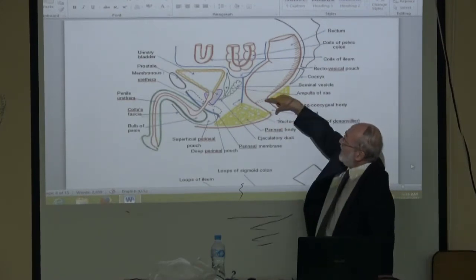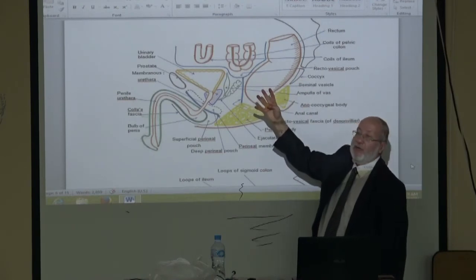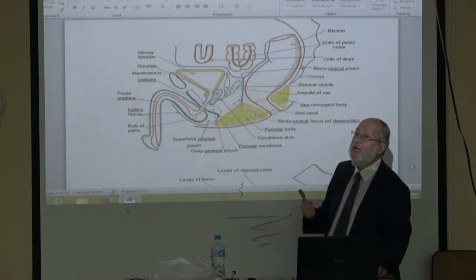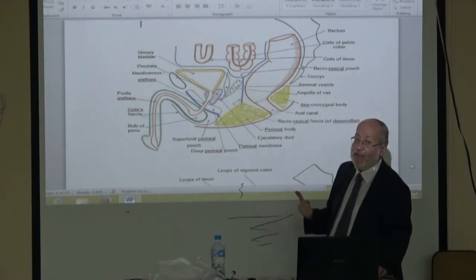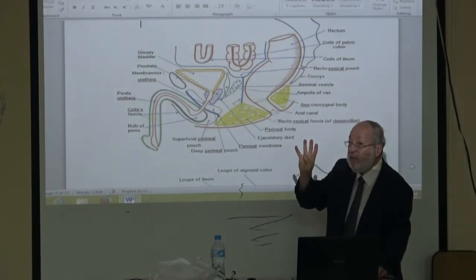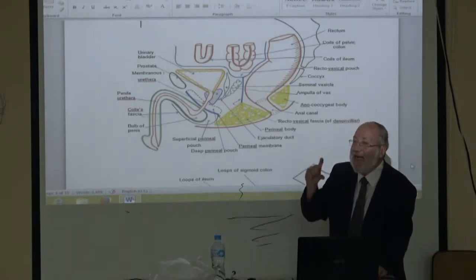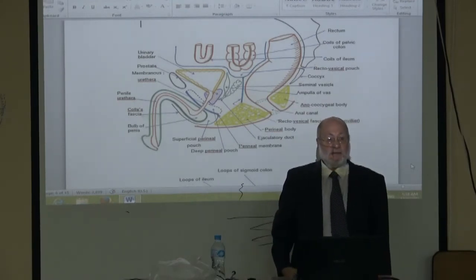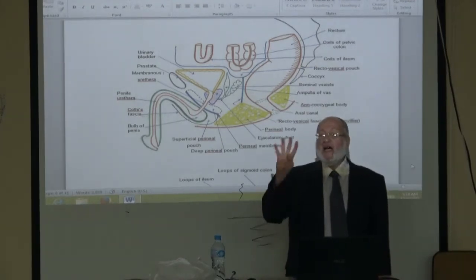The length of the anal canal is 4 cm. Like the inguinal canal, like the female urethra, 4 cm. Like the duodenal canal, like the femoral sheath. All these structures are 4 cm.